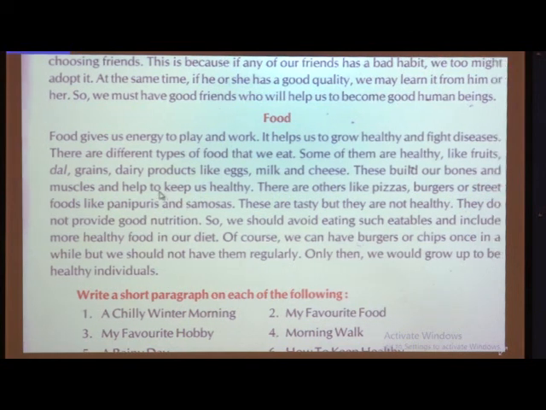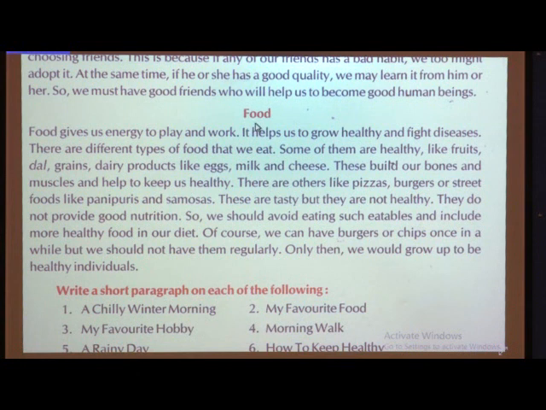Now we will turn to the next paragraph, that is food. Children, why am I explaining this paragraph? Because you should understand the central theme of the paragraphs, and you are supposed to write these paragraphs in your grammar notebook. So I am explaining, and you should understand. Here also, whatever sentences are written, it's not necessary that you copy down the same sentences. I know, children, you can write many things on that topic.